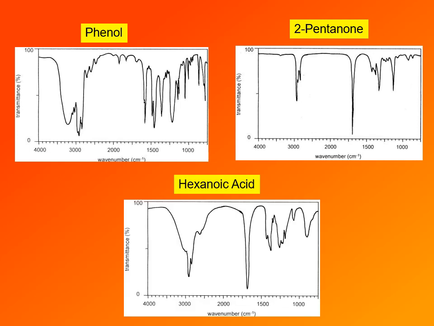And finally, here we have a carboxylic acid, hexanoic acid. So now you can see what hydroxyl group looks like when it overlaps with CH. It's actually really easy to miss, but you can see that if you pay attention to CH, it doesn't quite look right. And it doesn't because it overlaps with OH. And of course, in addition, we have carbonyl group around 1850. So the two in combination point to carboxyl group. Again, you can only tell that it's carboxylic acid. To determine exactly which carboxylic acid, you would need additional spectral information from mass spectrum and from NMR spectrum.